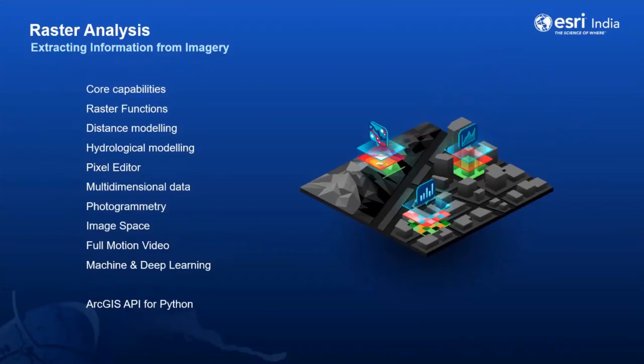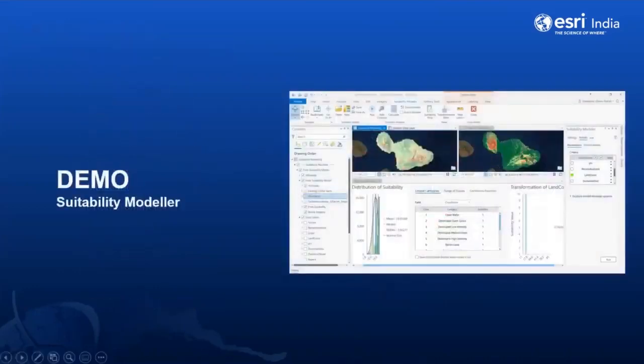This includes geoprocessing capabilities to run on an entire dataset, raster functions to work directly on pixels, and various modeling and analysis techniques to apply on different datasets like multidimensional rasters, drones, FMVs, etc. It also has the ability to leverage state-of-the-art AI and machine learning libraries. And the best part is that all this can be extended using APIs. So let us see some of these in detail right now.